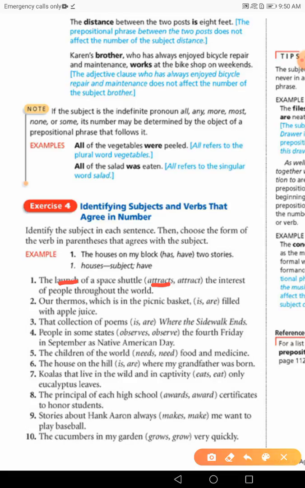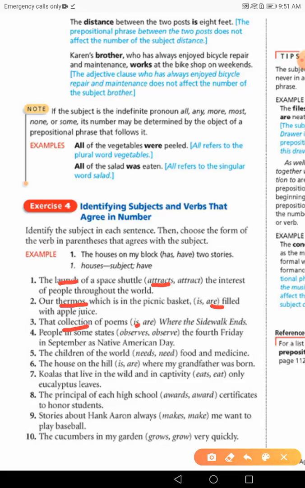Our thermoses, which are in the picnic basket, is or are? Okay, for sure. Our thermoses are, not is. The subject here is thermoses. Number 3. That collection of poems is or are? You have to decide. Do we talk about poems as a subject or collection? Yes, I told you. Poems is just an object of preposition of, but the subject is collection. So collection is, not are.